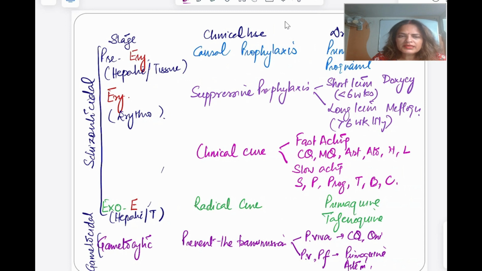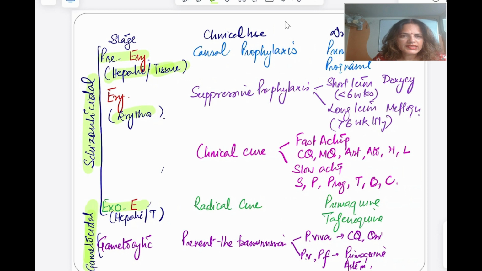Then another way of classifying this antimalarial drug is we have two types of drug, schizonticidal and gametocidal, depending on the stage of the plasmodium. Schizonticidal is further of two types. One is a tissue schizonticide and erythrocytic schizonticide, hepatic or tissue schizonticide and erythrocytic schizonticide. So hepatic or tissue schizonticide we have two. One is this primary pre-erythrocytic and exoerythrocytic.